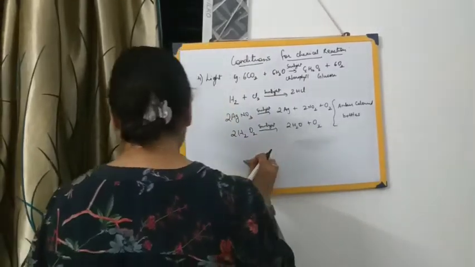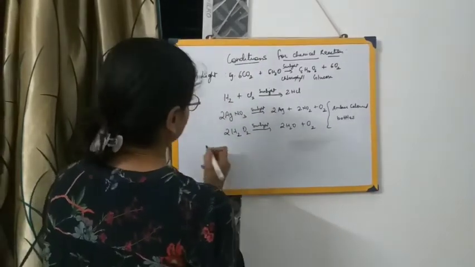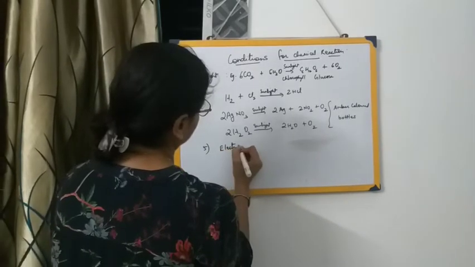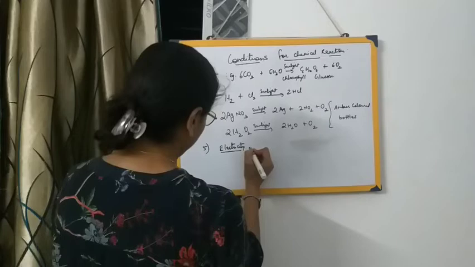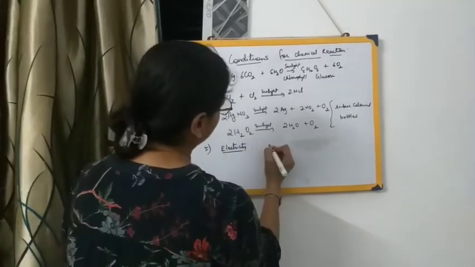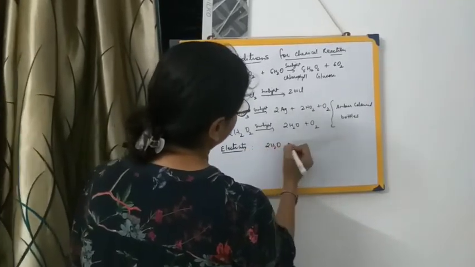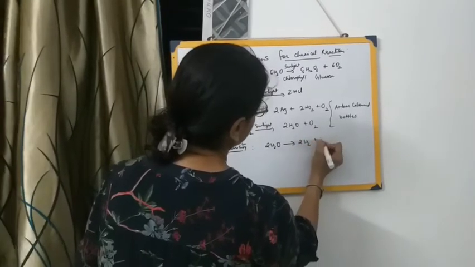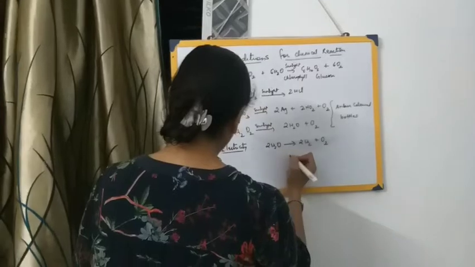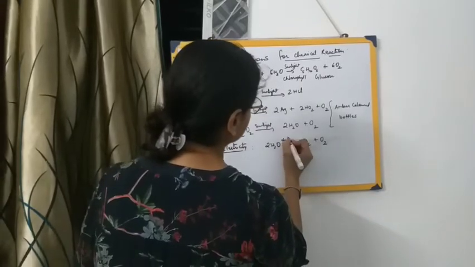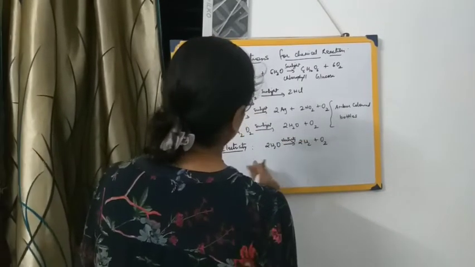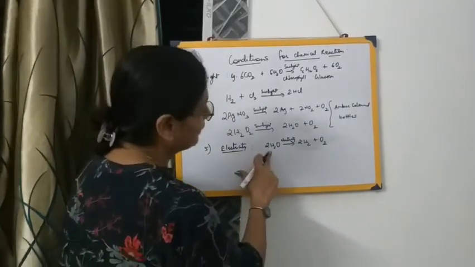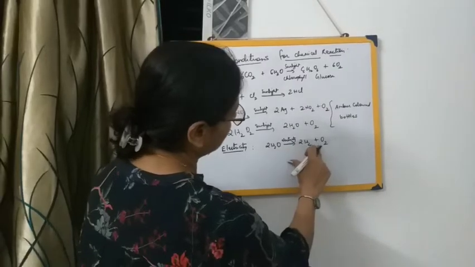So the next condition is electricity. That is, certain compounds or substances require electricity. A very good example of this is the breaking up of water molecules. When we pass electric current through water, it breaks up, forming hydrogen and oxygen.